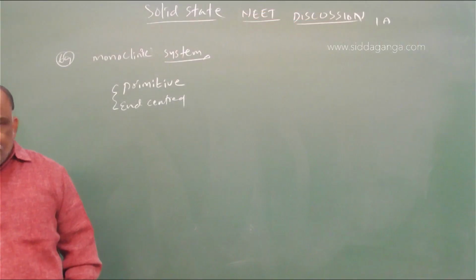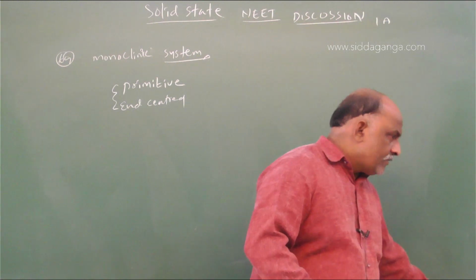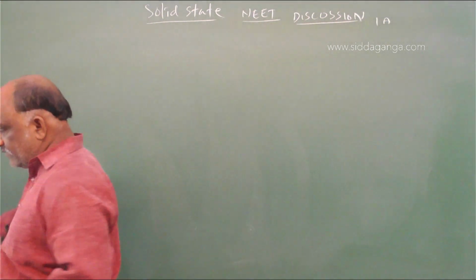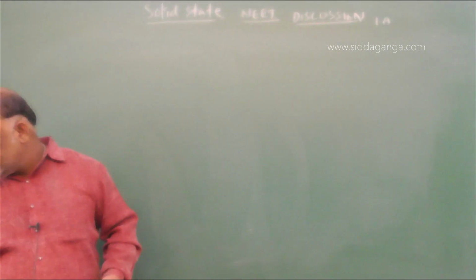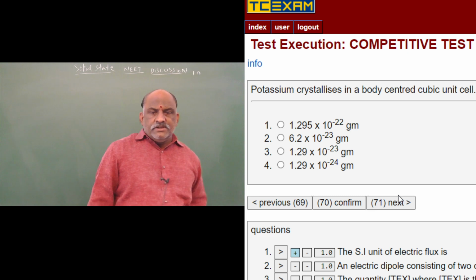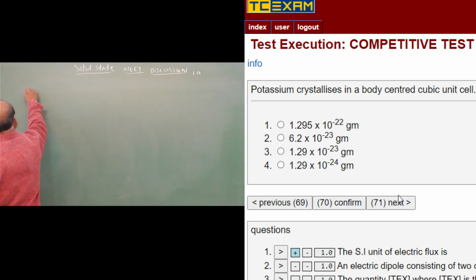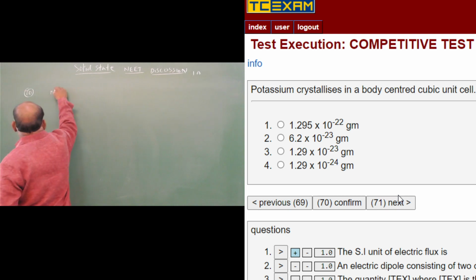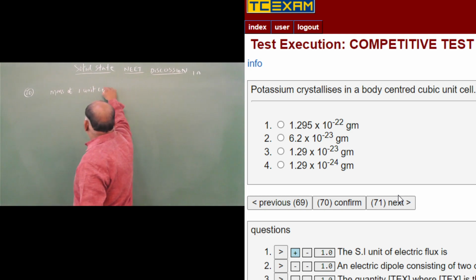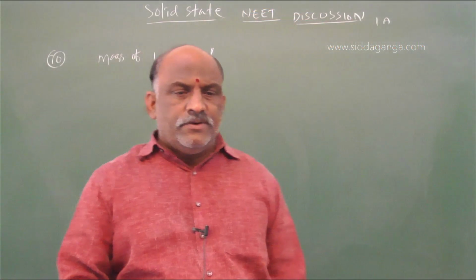Next, question number 70. Potassium crystallizes in a body centered cubic unit cell. The mass of one unit cell is? I will give the formula for the mass of one unit cell.